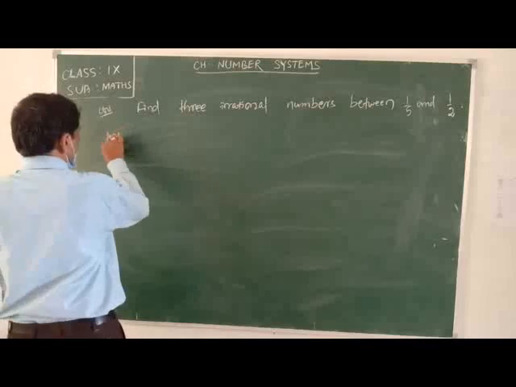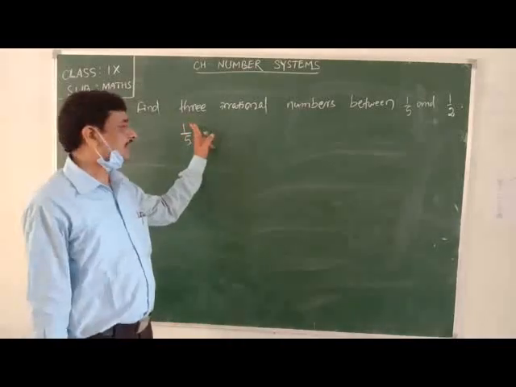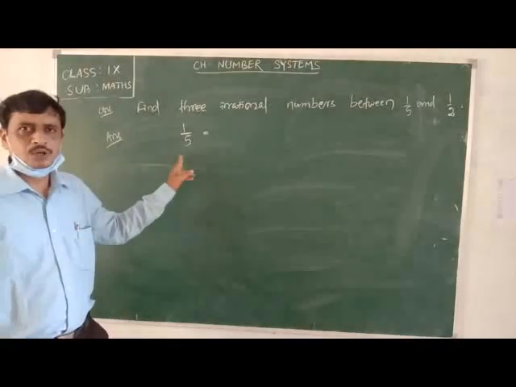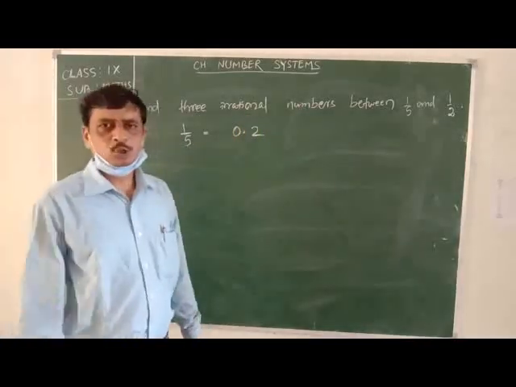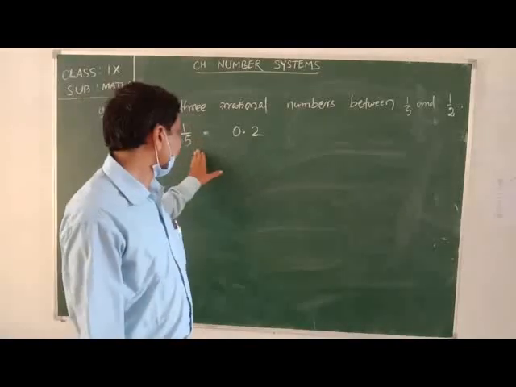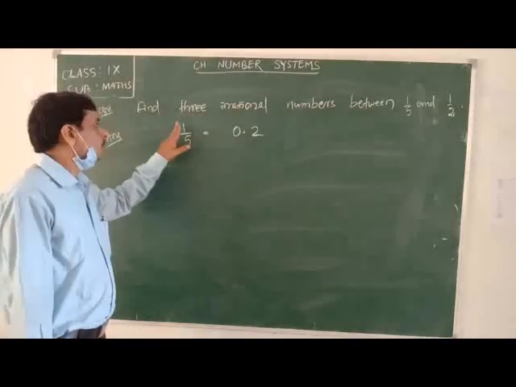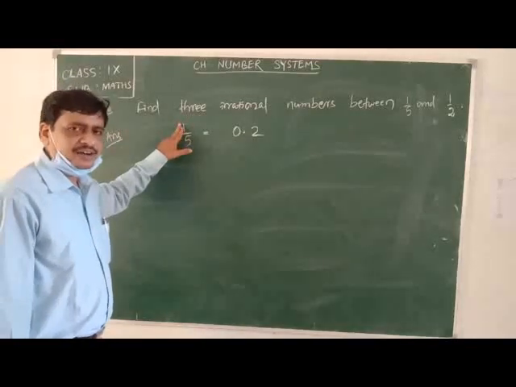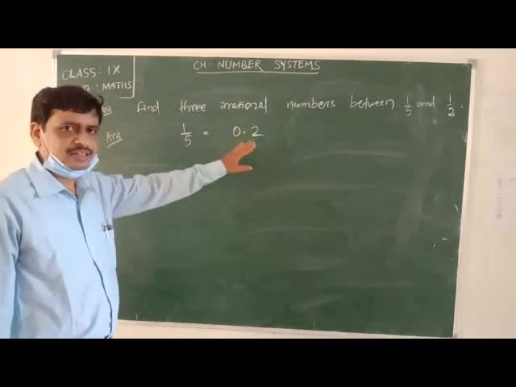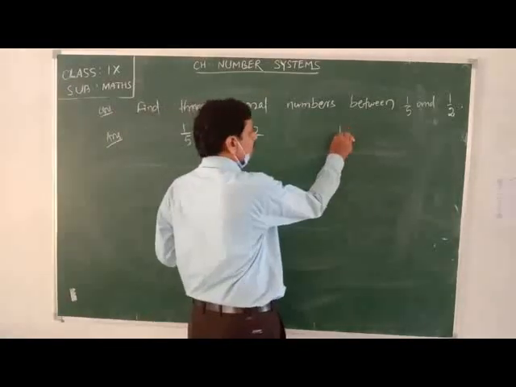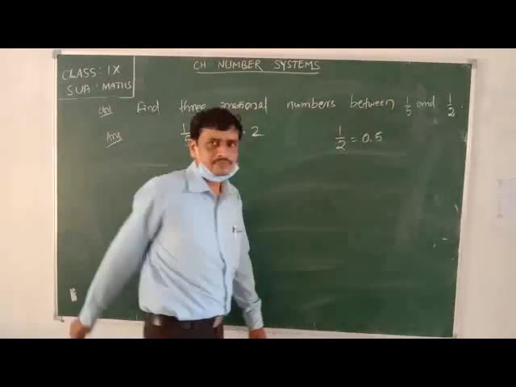Here 1 by 5, when 1 is divided by 5, we will get 0.2. After the long division method, when we divide 1 by 5, we will get 0.2. Similarly, when we divide 1 by 2, we will get 0.5.